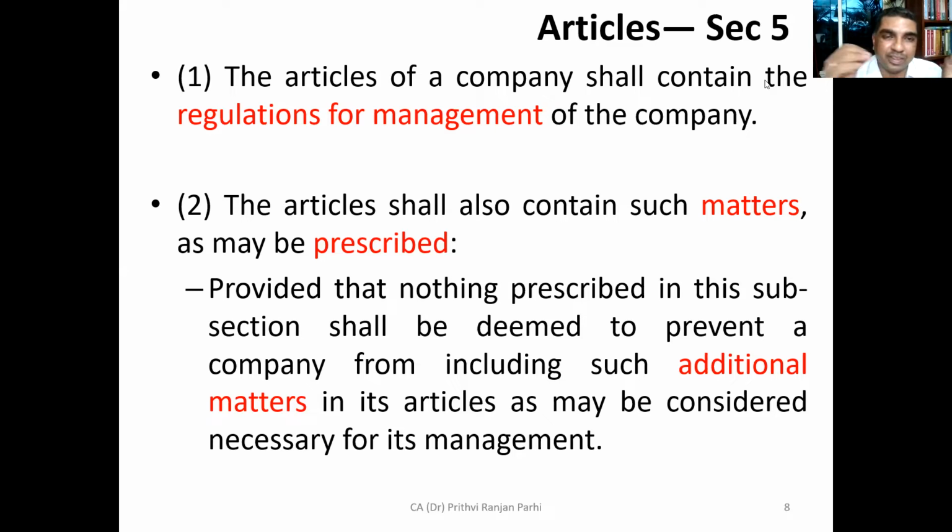But there is a proviso also: provided that nothing prescribed in this subsection shall be deemed to prevent a company from including such additional matters in the articles as may be considered necessary for its management. This means if the management wants, it may definitely add some additional matters. Law has nowhere restricted that these are the only things you have to prescribe and nothing more can be prescribed. So additional matters, if felt necessary by the management, can also be put in the articles of association. This concept is clear to you?